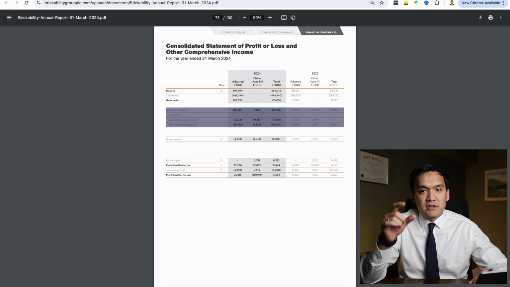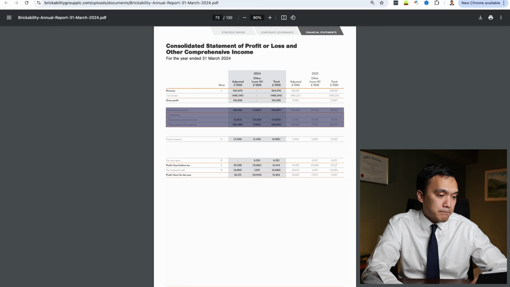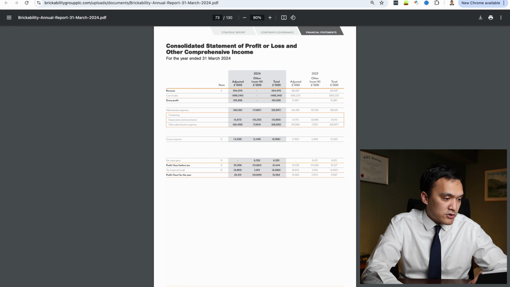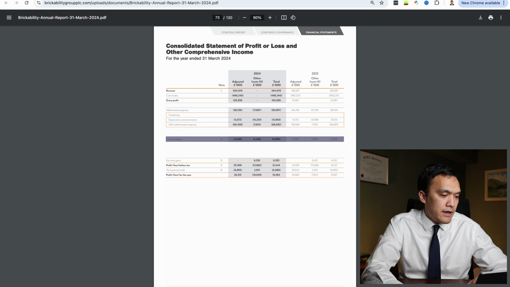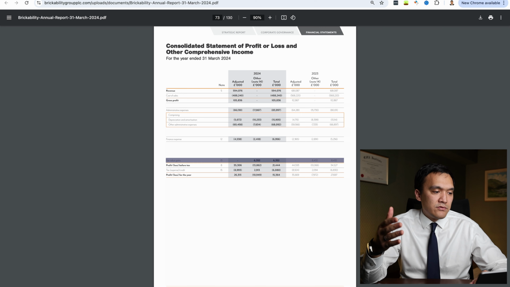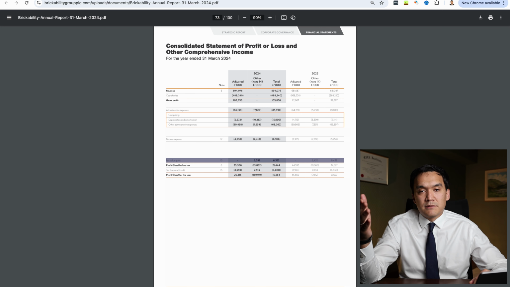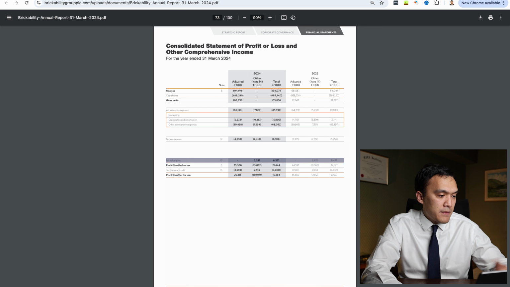And within administrative expenses, we can see there is depreciation and amortization of 15.9 million. And then we also have finance expenses of 6.9 million, which are interest paid to banks. And we have fair value gains. And these fair value gains relate to the acquired companies. And we will explore this amount at a due diligence stage.